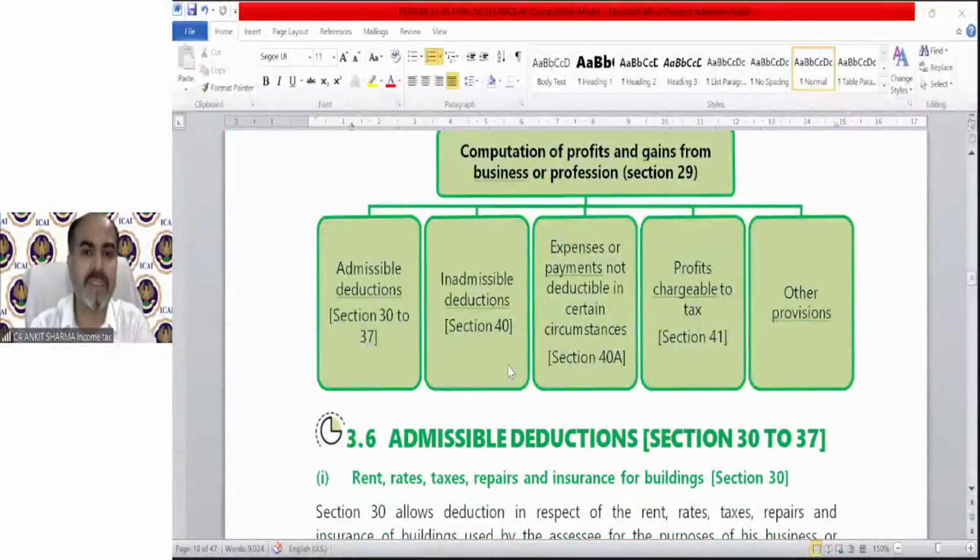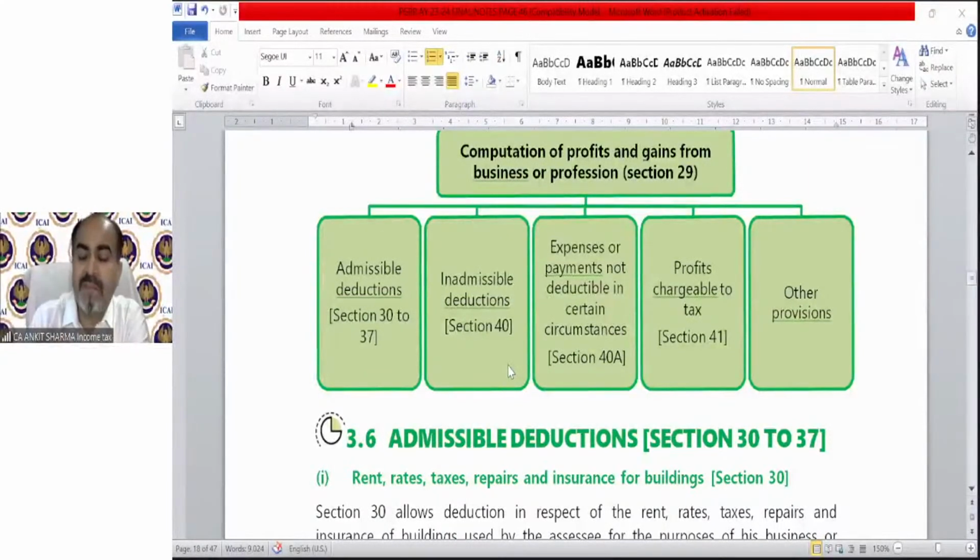Computation of profit and gains from business or profession. As I've told you, we will take the net profit as per accounting provision. Then from section 30 to 37, those expenses which are allowable under income tax will be claimed out of that net profit. There are certain deductions which under section 40.